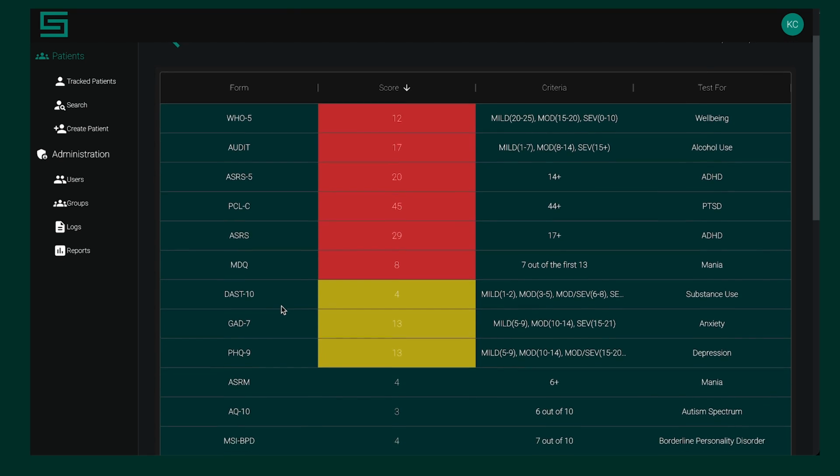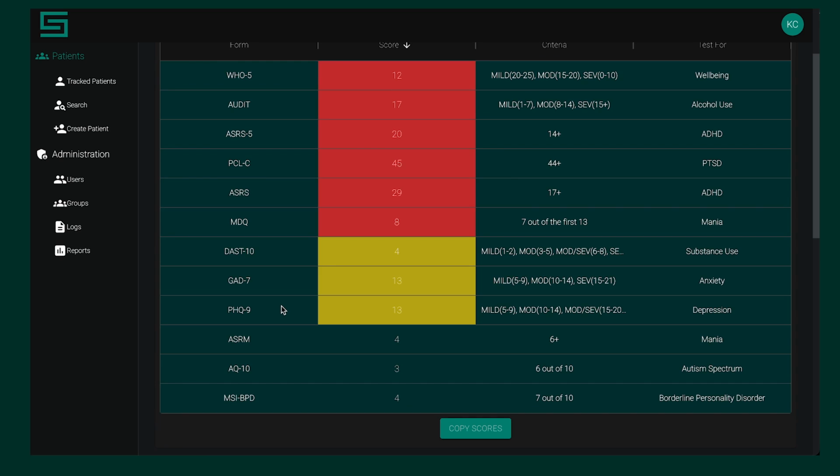If we come down here, I'll just talk about this is a function of Seidr. As you can see right here, we have an AQ10 that's not positive for TOAST. And because of that, Seidr did not automatically send the AQ50, right? Because we're not going down this hypothesis that autism might be what's going on for TOAST. And so Seidr did not send the AQ50. That's why you're not seeing it show up here.